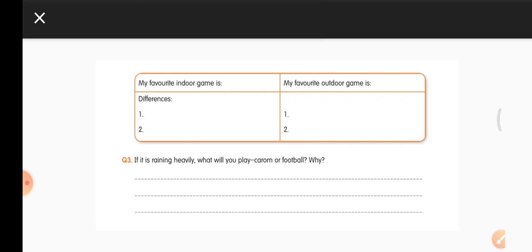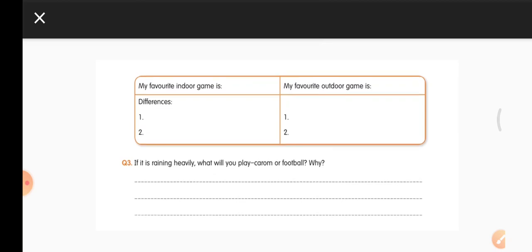So what are you going to write here? If it is raining heavily, what will you play? Carom or football? Why? We can play carom when it is raining heavily, because if we go out and play football, we'll get drenched. Drenched means we'll get wet in the rain, right?